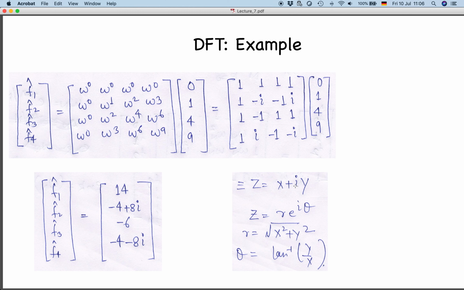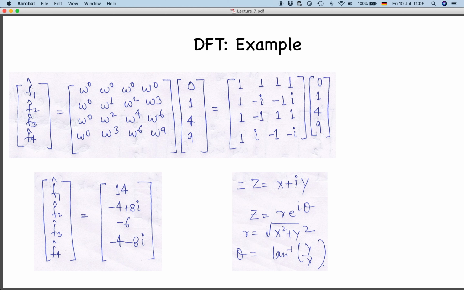That is tan inverse of y by x. So the output of your discrete Fourier transform is always going to be a complex number. If you need the amplitude spectrum, then you have to take the mod of that. If you need the phase spectrum, you can just divide the imaginary part by the real part, or in Python you just give arg, the angle of your Fourier transformed output, that will give you the phase, because sometimes people are interested in the phase information also.